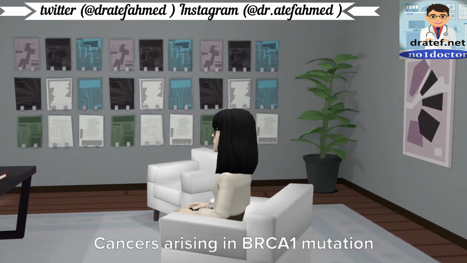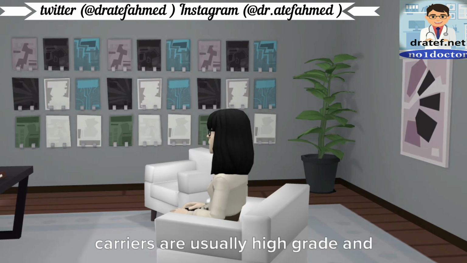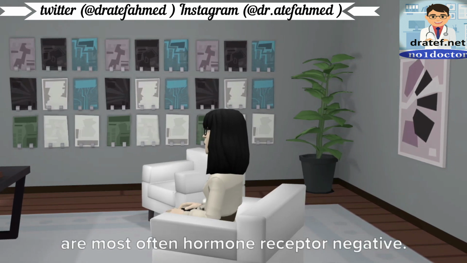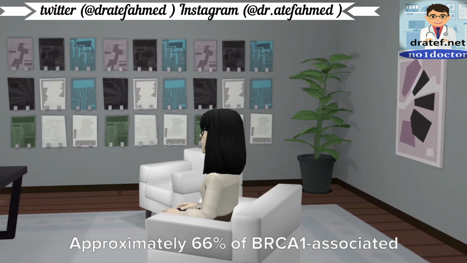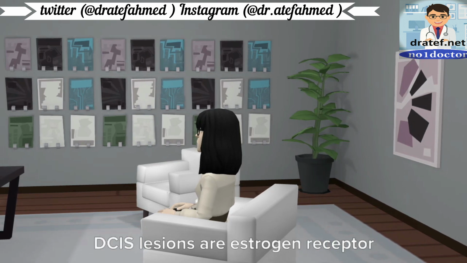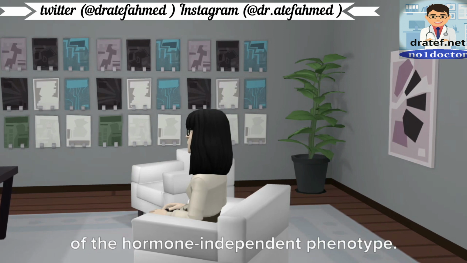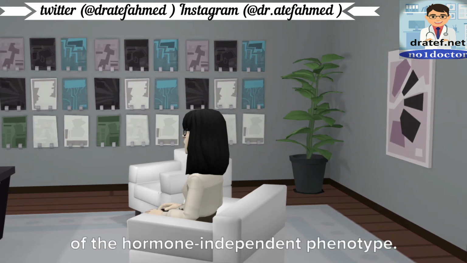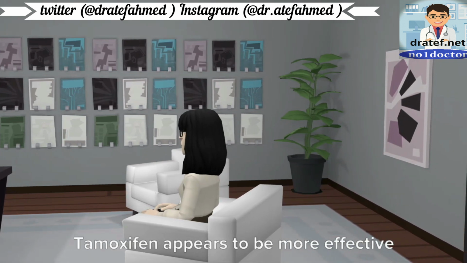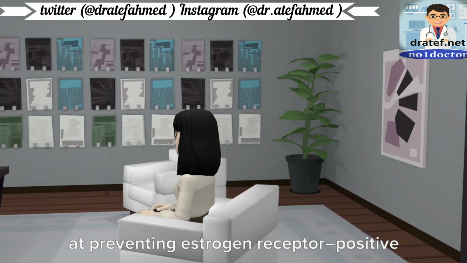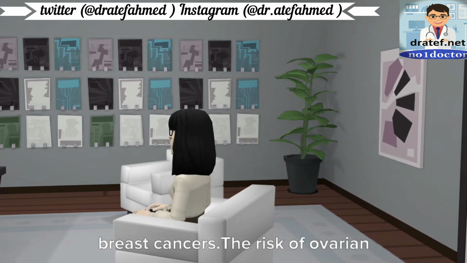Cancers arising in BRCA1 mutation carriers are usually high-grade and are most often hormone receptor negative. Approximately 66% of BRCA1-associated DCIS lesions are estrogen receptor negative, which suggests early acquisition of the hormone-independent phenotype. Tamoxifen appears to be more effective at preventing estrogen receptor-positive breast cancers.